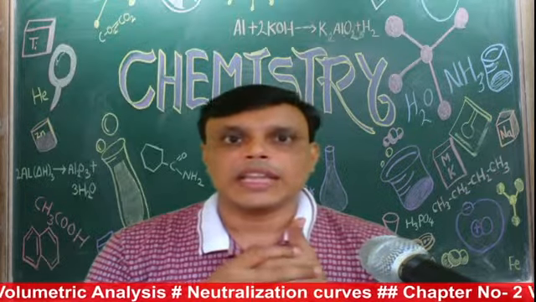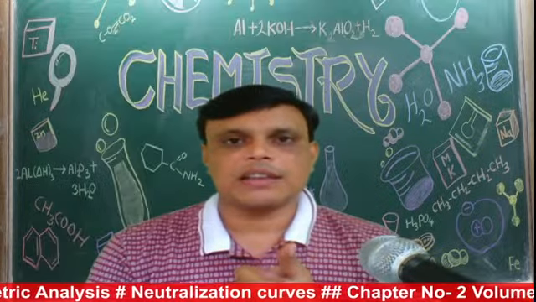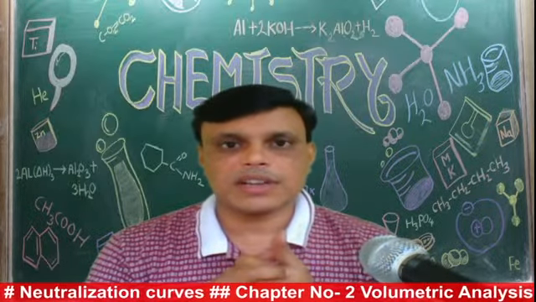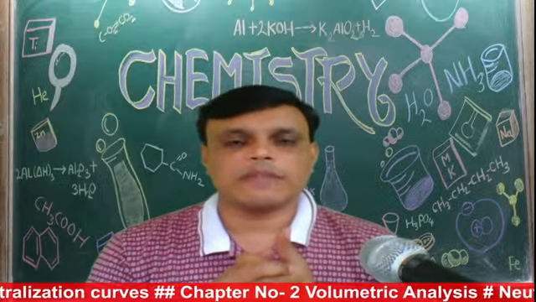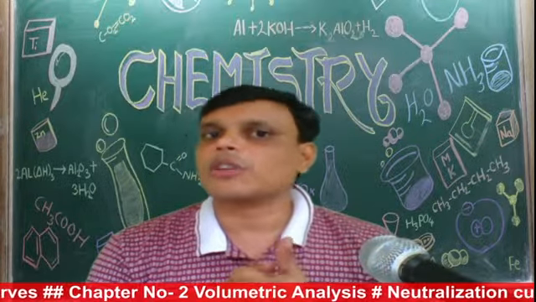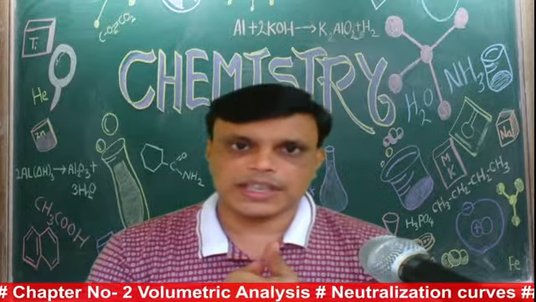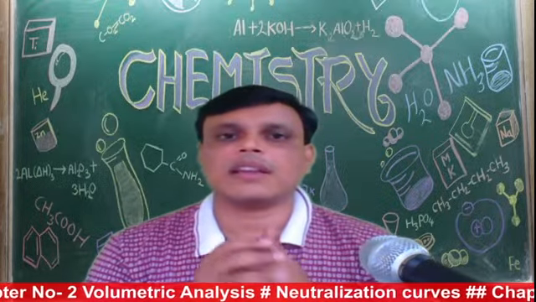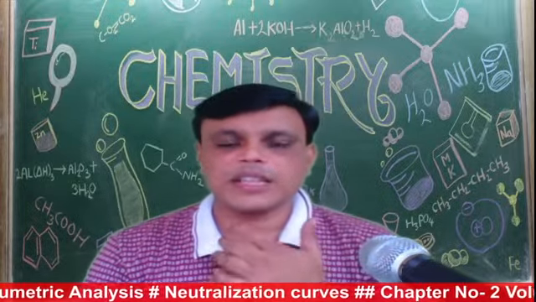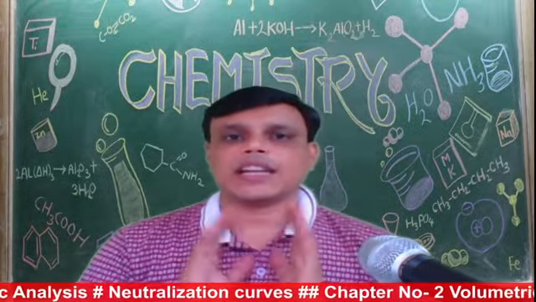For example, heat, air, light, gases, moisture. These environmental factors do not affect the concentration of the primary standard substances. And these are used to standardize the secondary standard substances. Standardize means to know the exact concentration.